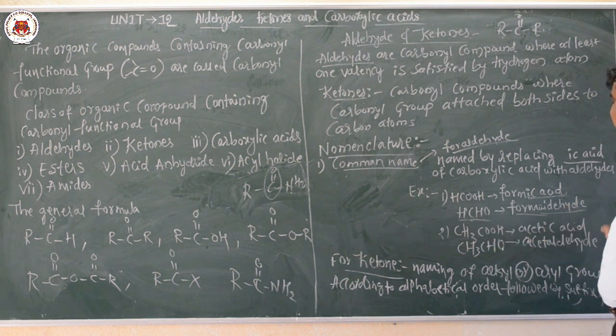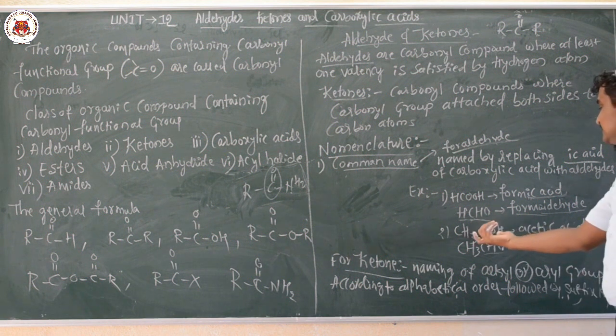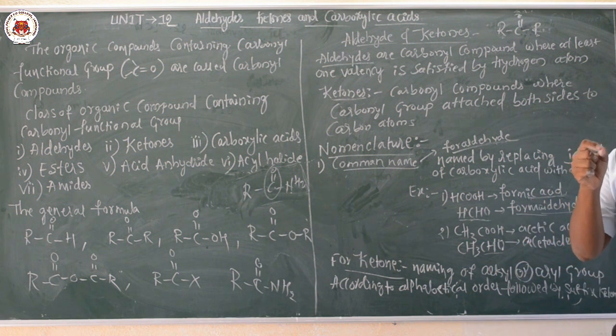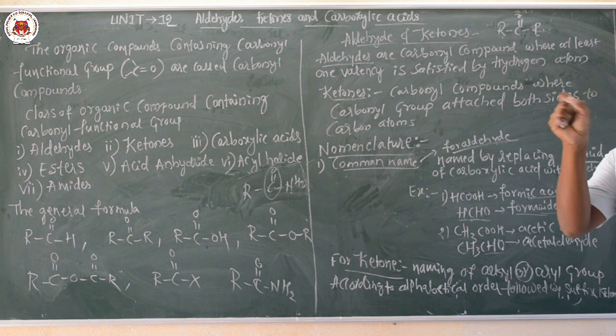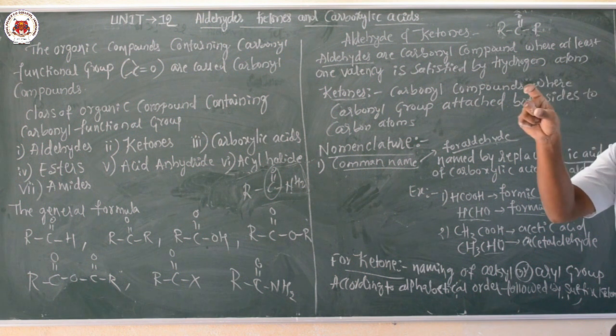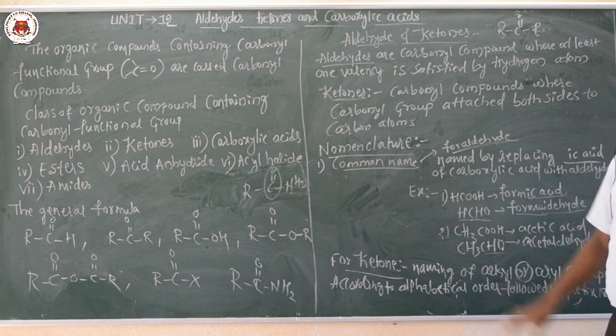Similarly we have another example. Here they are given acetic acid, CH3COOH. After writing this, CH3CHO, this is an aldehyde group. The -ic acid from the carboxylic acid is replaced by the term aldehyde. So the name of this compound is acetaldehyde.